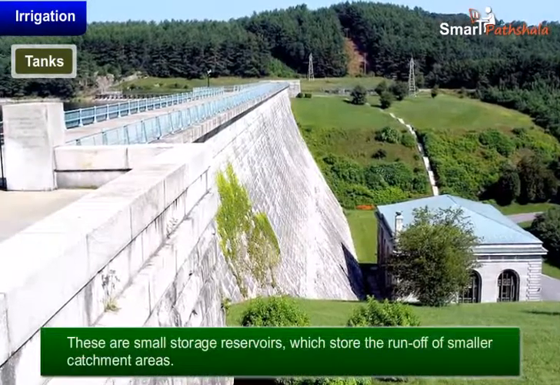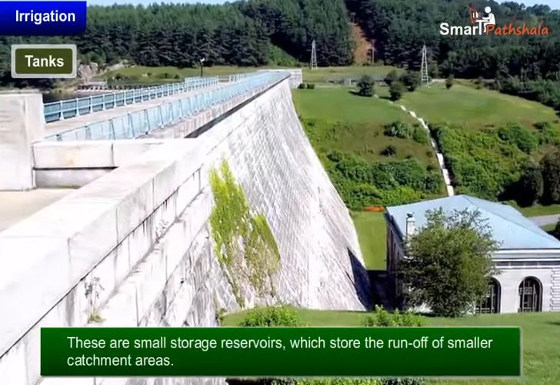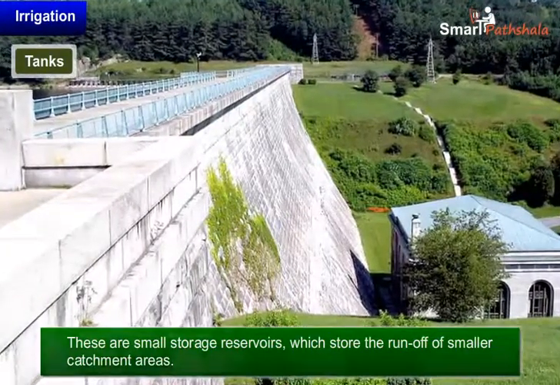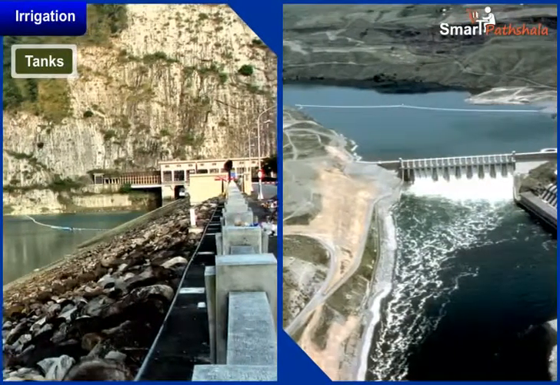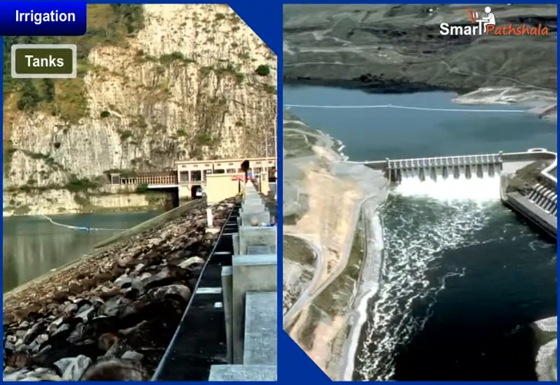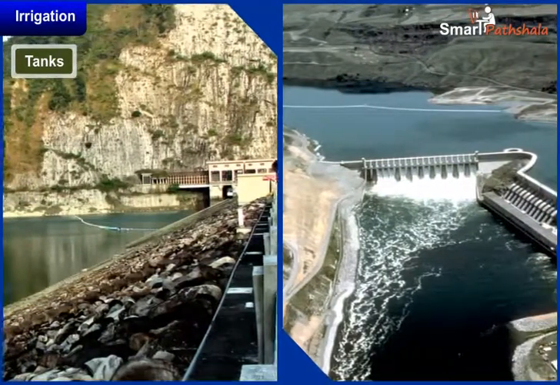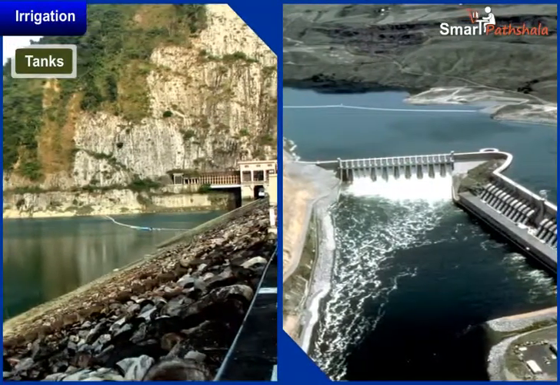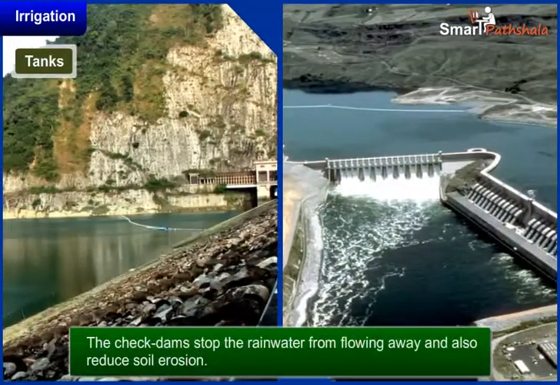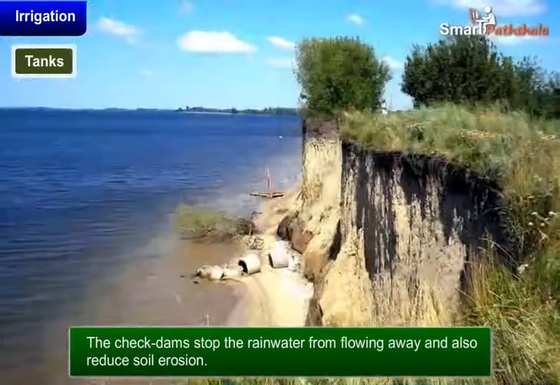Tanks. These are small storage reservoirs which store the runoff of smaller catchment areas. This system is very common in hilly regions. For increasing the irrigation, this involves building small check dams which lead to an increase in groundwater levels. The check dams stop the rainwater from flowing away and also reduce soil erosion.